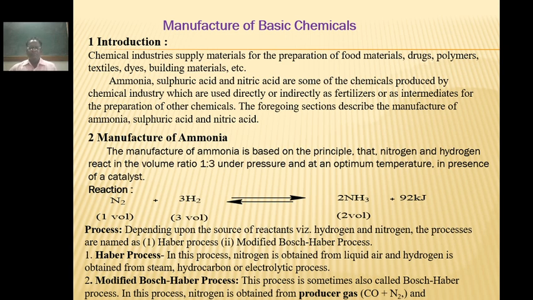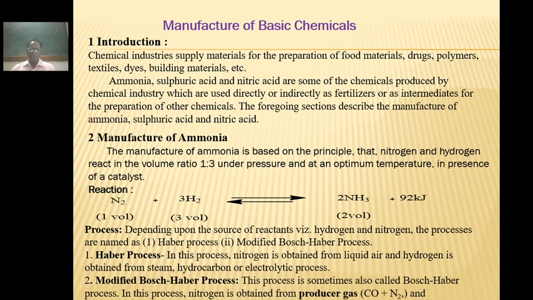There are different types of processes used for the manufacture of ammonia. These depend upon the sources of raw materials like hydrogen and nitrogen. These methods are: one, Haber process; second, modified Bosch-Haber process. In the Haber process, nitrogen is obtained from liquid air and hydrogen is obtained from steam, hydrocarbon or electrolysis process. Second method, modified Bosch-Haber process.